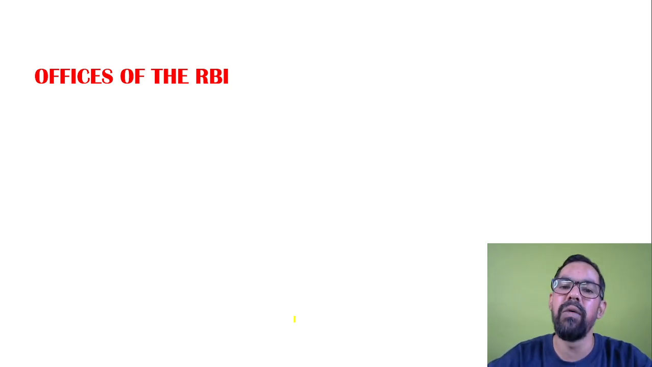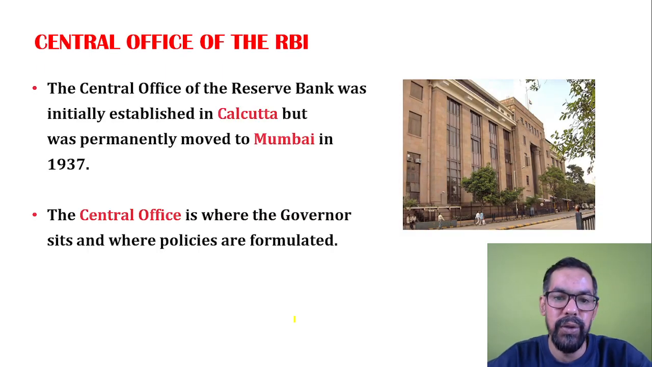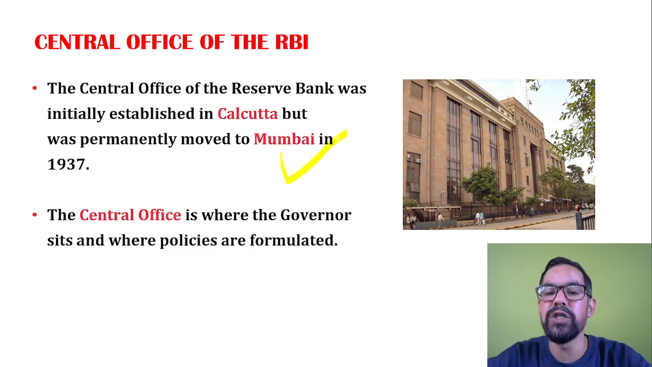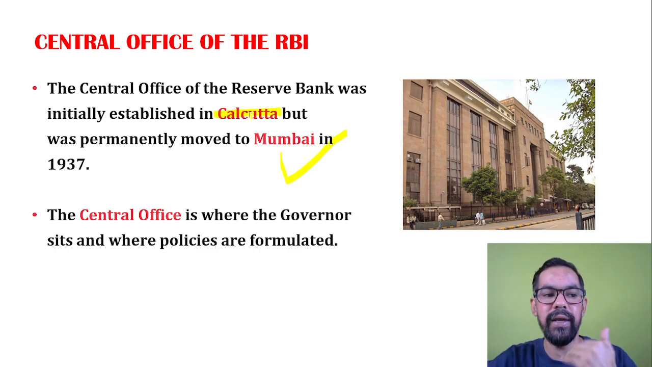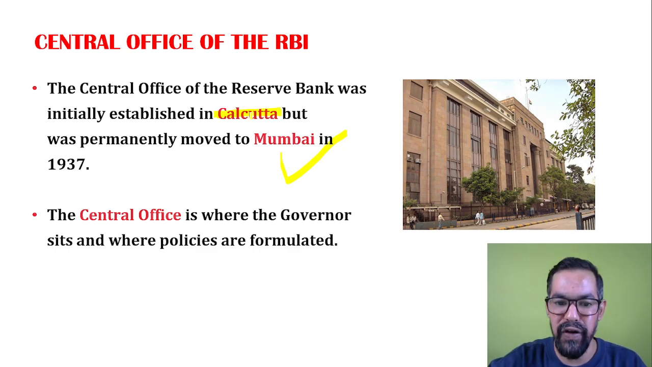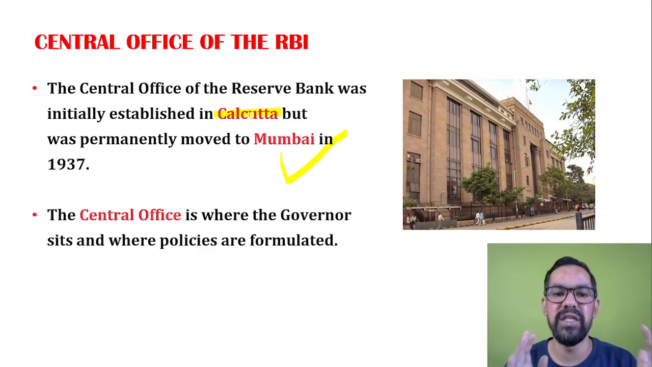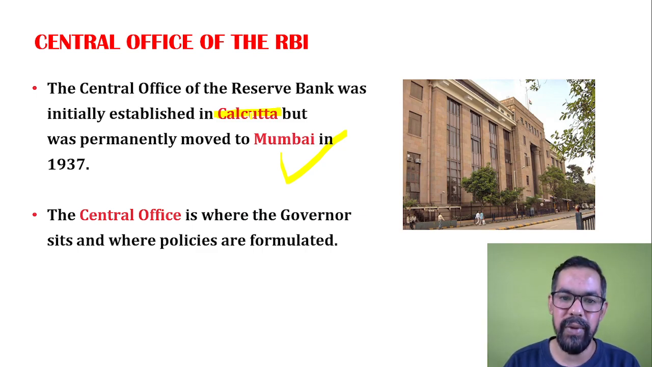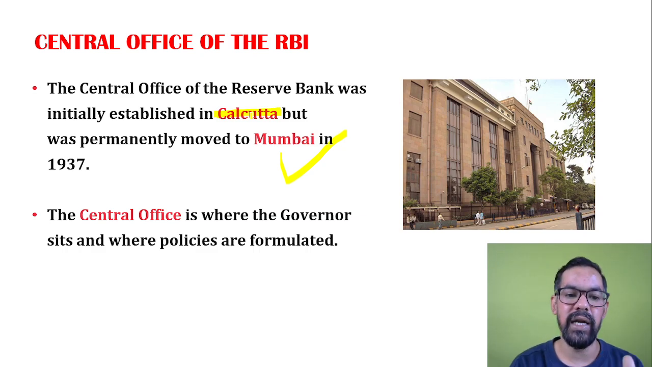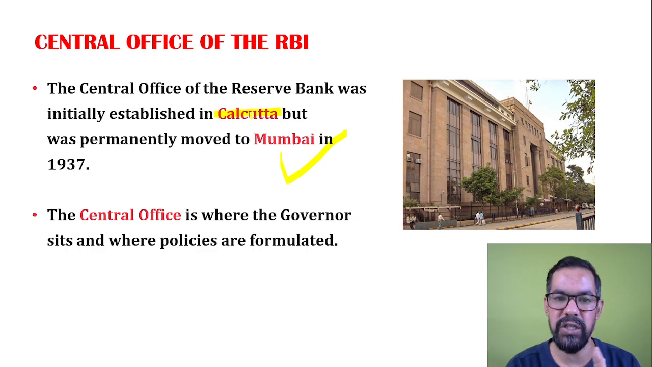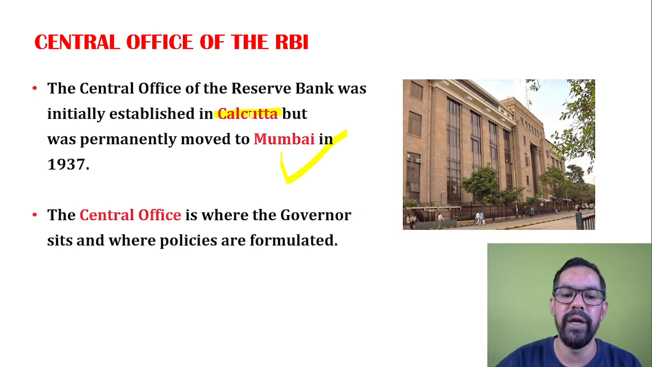Okay, next point is offices of RBI. As I earlier told you, RBI headquarters is located in Mumbai, and it was permanently shifted to Mumbai in 1937. Earlier it was in Calcutta, now known as Kolkata. Okay, so when we started RBI in 1935, Calcutta was the major business hub. So the RBI headquarters was at that time located in Calcutta. Now in 1937, it was permanently shifted to Mumbai. So now headquarters is located in Mumbai.